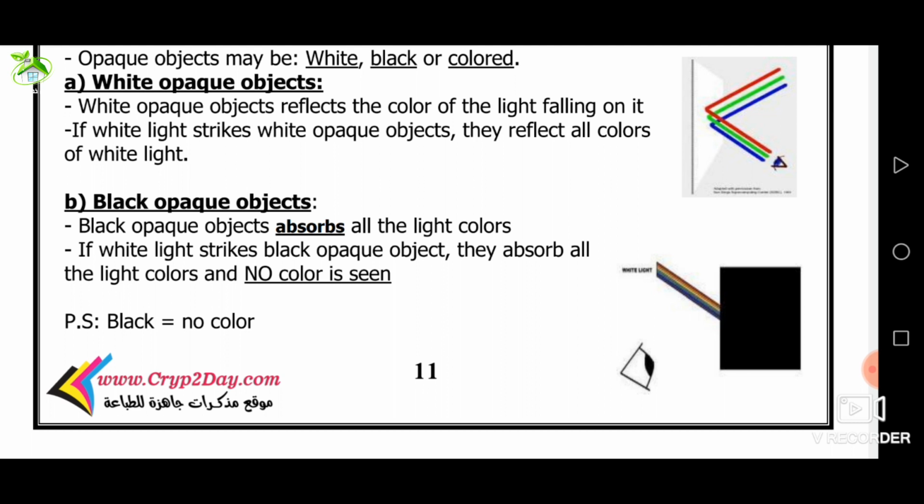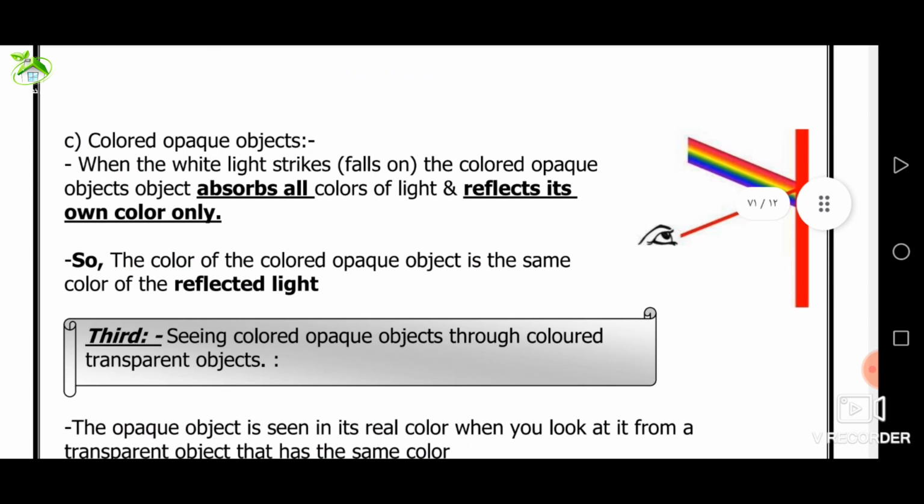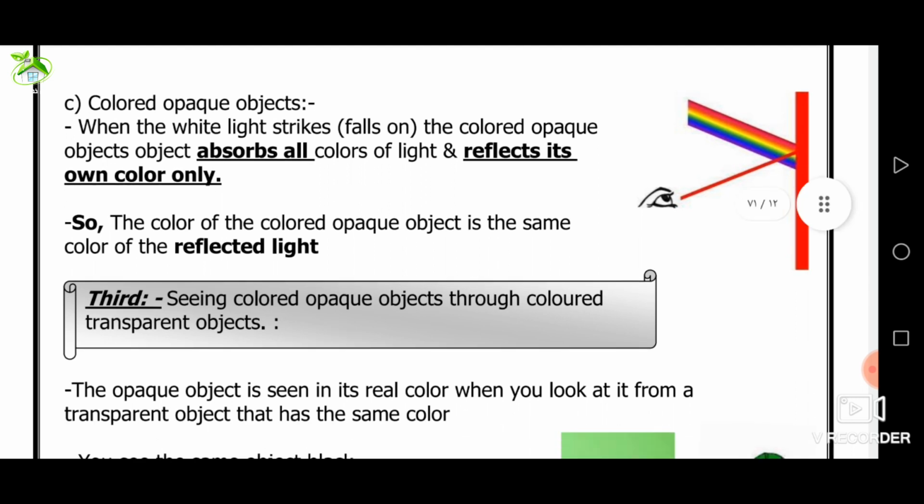Number 3, seeing the colored opaque objects. When the white light strikes a colored opaque object, this opaque object absorbs all light colors and reflects its own color only. The color of the colored opaque object is the color of the reflected light. For example, strawberry fruit or apple fruit appears in red color because it absorbs all light colors except the red light, where the red apple fruit reflects the red light only.